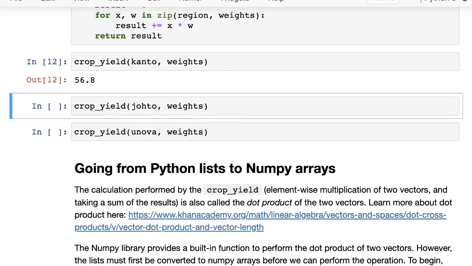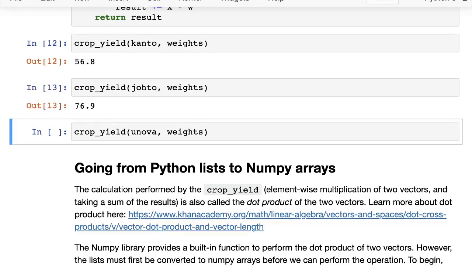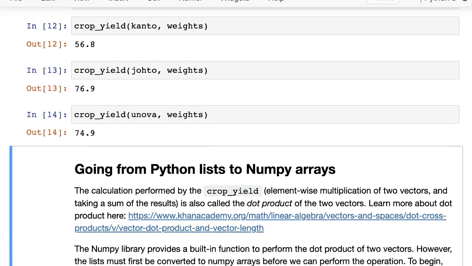And we can verify that we call crop yield with the Canto region and the same weights, and we get back the same result, 56.8 tons per hectare. And we can do the same thing for the Johto region and for the Unova region. So already we've simplified things a bit by writing this function.